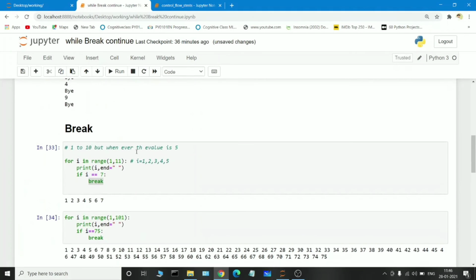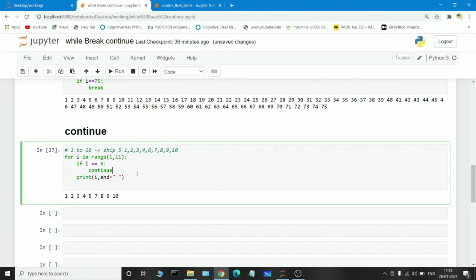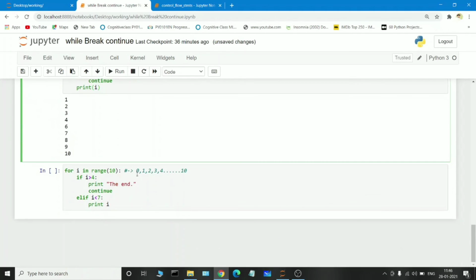Okay, the break condition is used to break the loop, and continue is used to just skip the particular value that we give in the if condition. Okay, so this is the for loop. We have a good idea. So this is another example for continue.